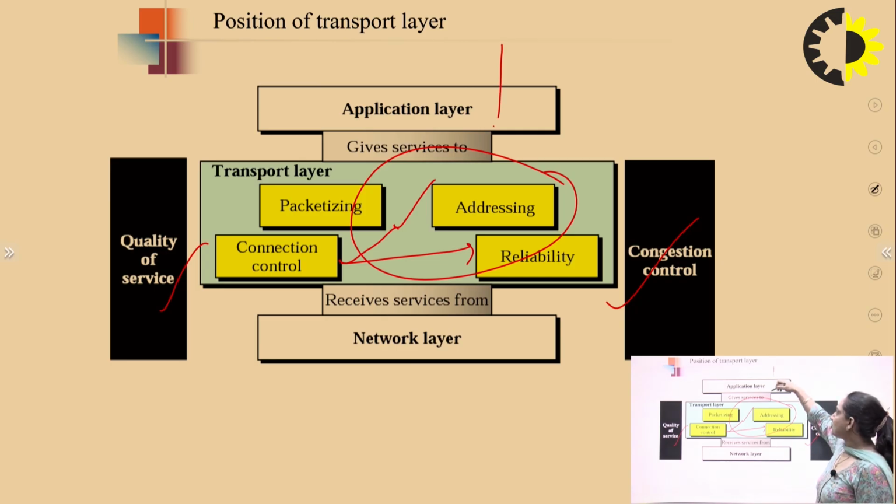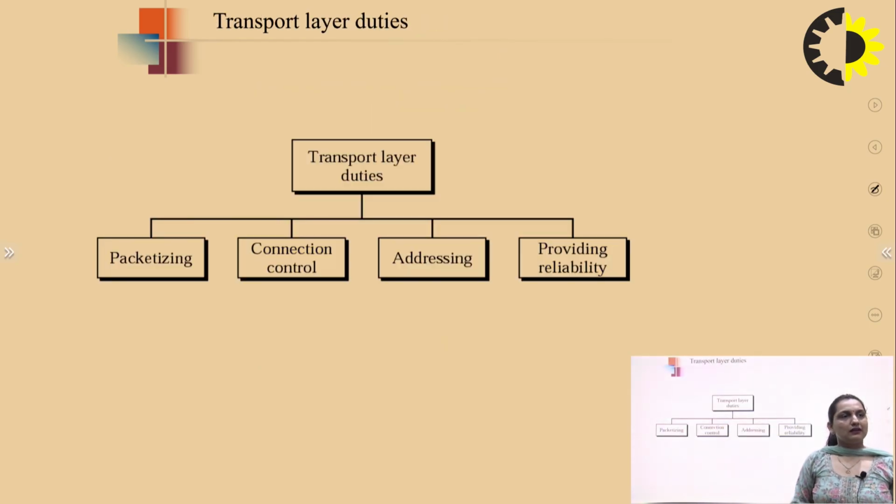When the data comes from the application layer and goes to the network layer, at the sender and receiver side, these are the duties of the transport layer: packetization, error control, addressing, and reliability.